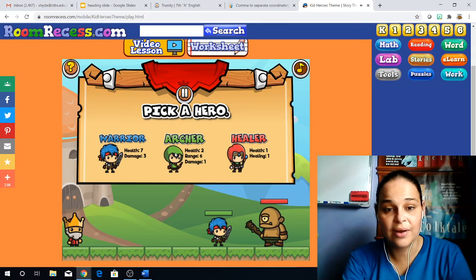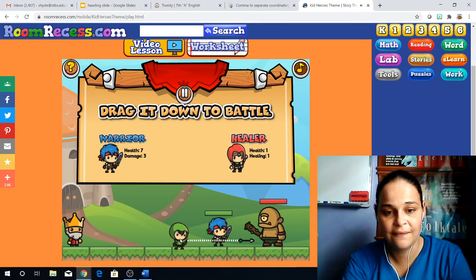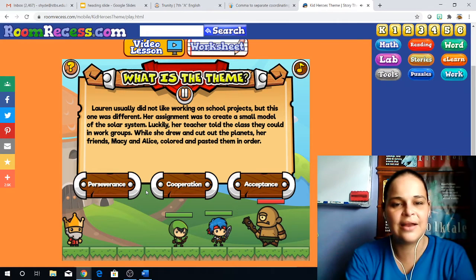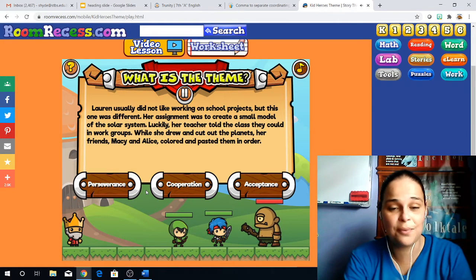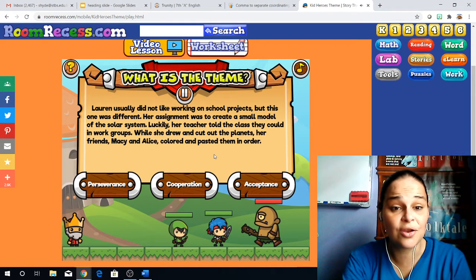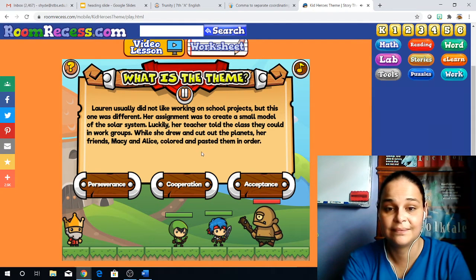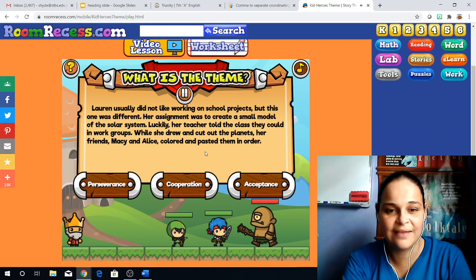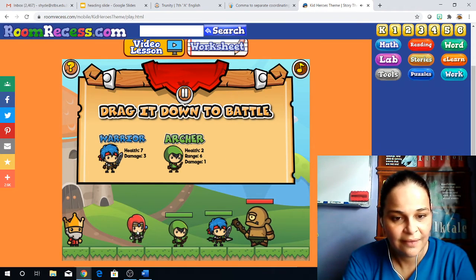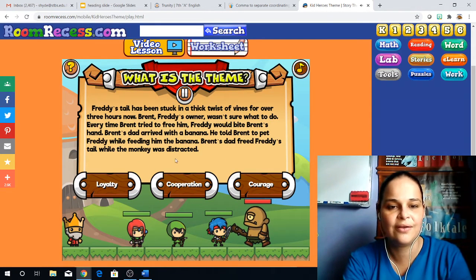See, I got another one, so I'm going to go with an archer now. And as I said, you keep reading and you analyze what the theme is, and it's a fun game because you want to protect your king. Now, remember, if you get it wrong, you lose one of your players. So I'm reading as quickly as I can. And I got it right again, so now I'm going to go with a healer. This way she'll heal them if they get hurt.